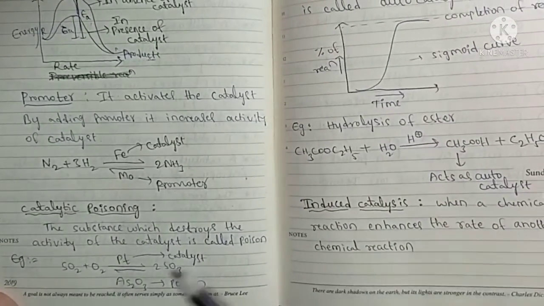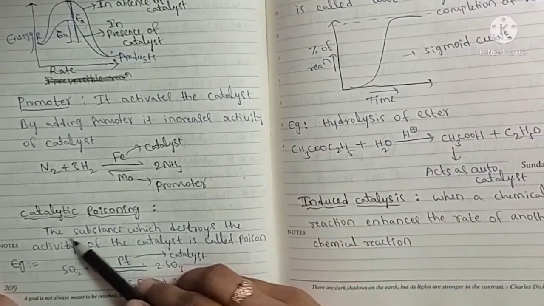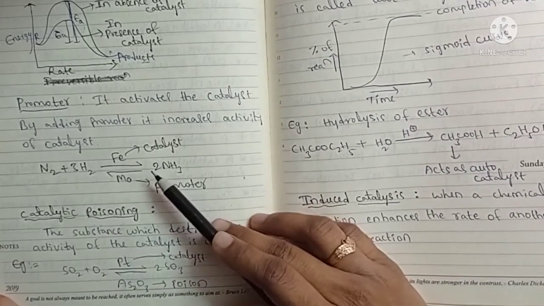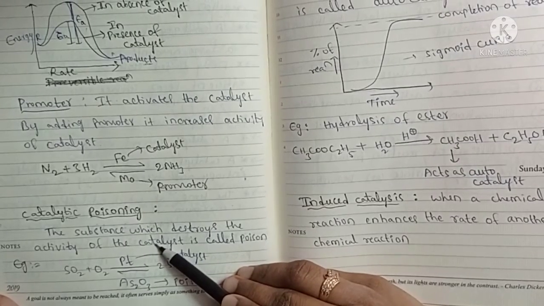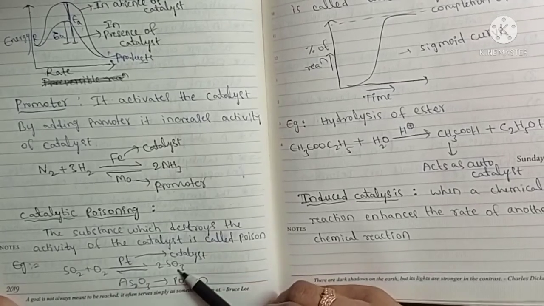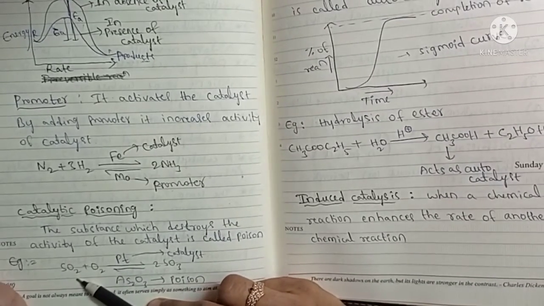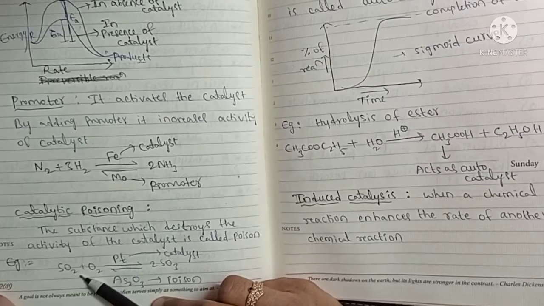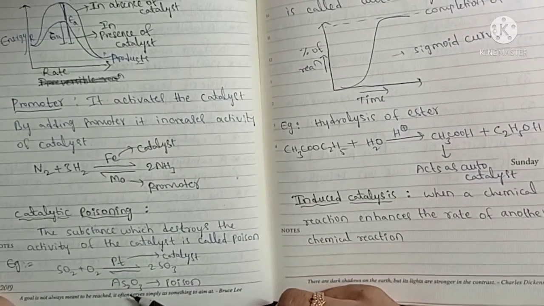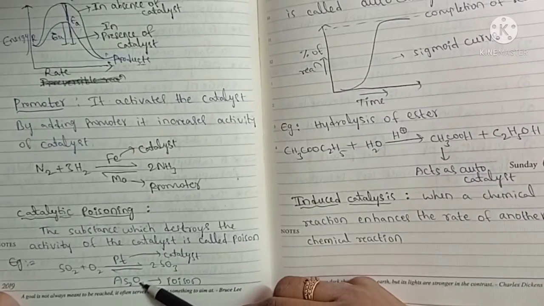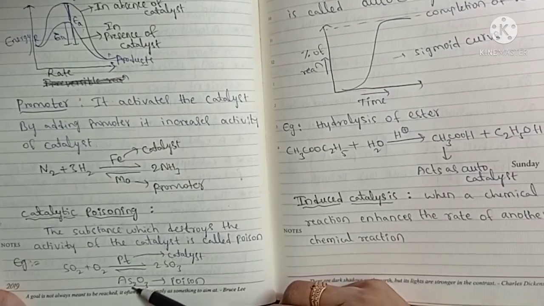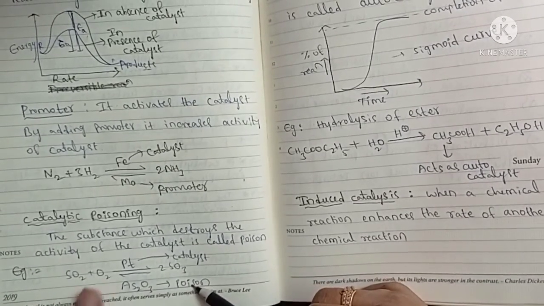And catalytic poisoning. Catalytic poisoning means the substance which destroys the activity of catalyst. So it is the reverse of a promoter. So which decreases the activity of catalyst is called poison. For example, SO2 plus O2 forms 2SO3. This is the sulfuric acid preparation, one of the steps in contact process. So here the platinum acts as the catalyst. And here if you add arsenic oxide, it decreases the activity of catalyst. So it is a poison. It is called poison, negative catalyst.